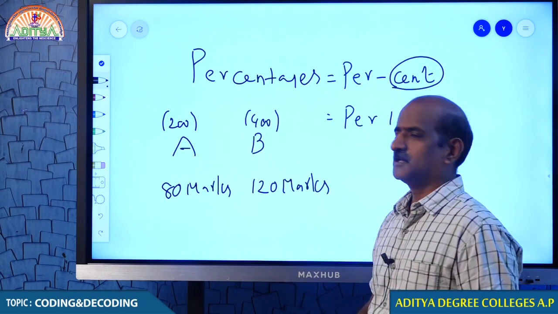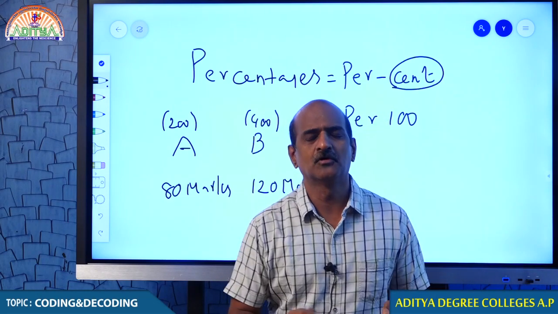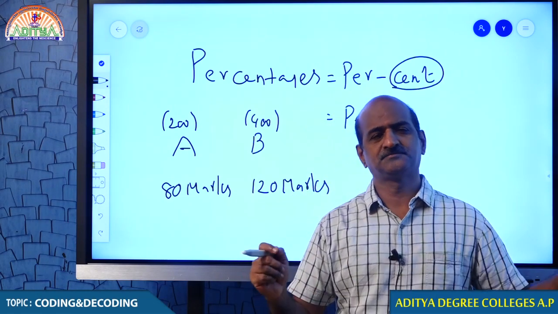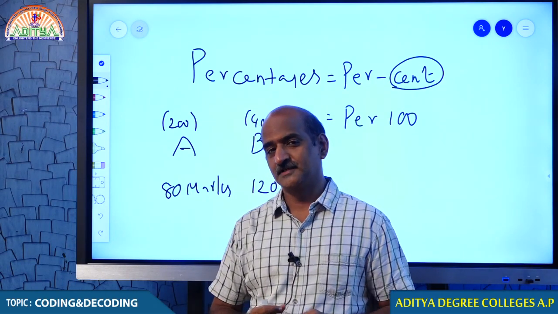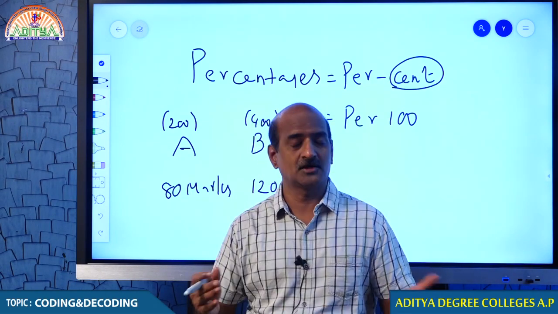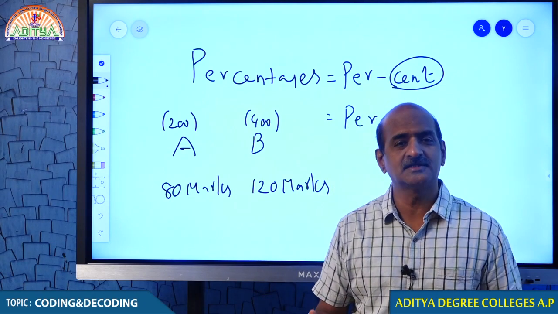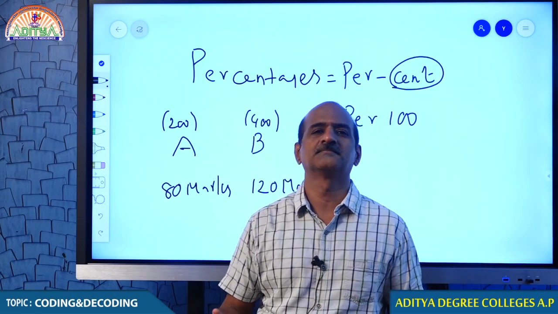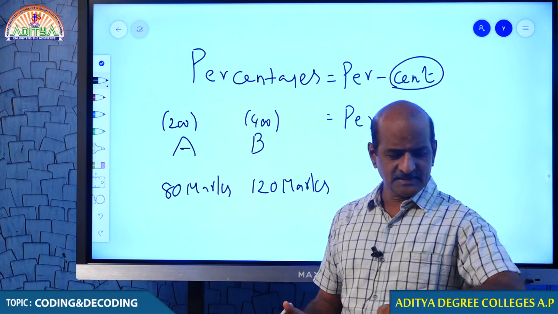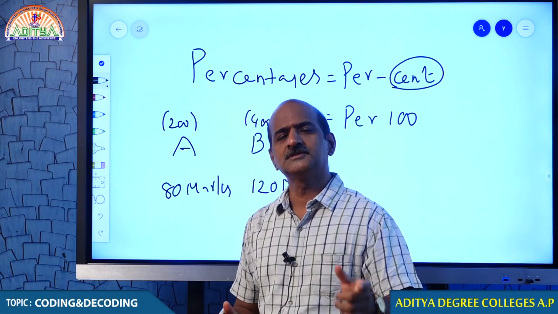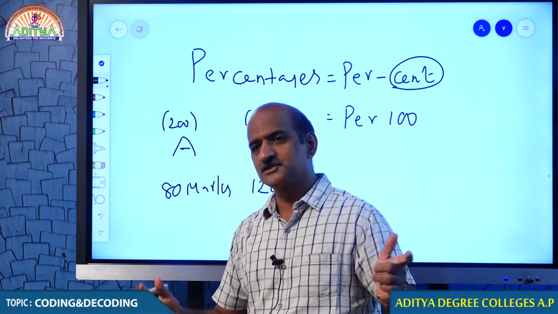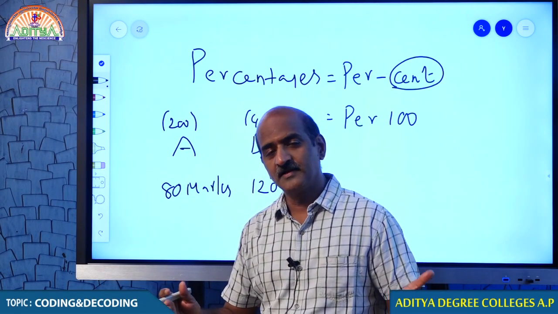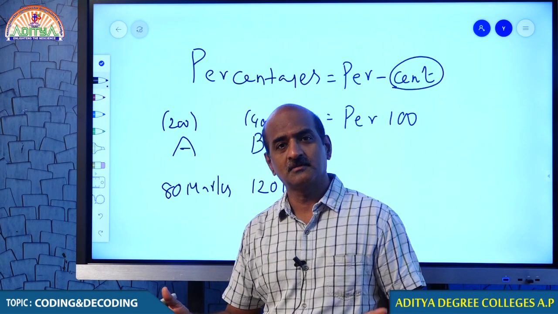Now, can you tell me who is getting more marks? There is a confusion, because they are not taking the same exam, and in each examination the maximum marks are different. When that is the case, there should be some common term which helps us to compare these two people. Then only we can say whether A gets more or B gets more.